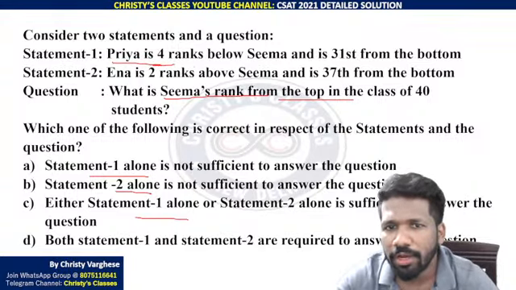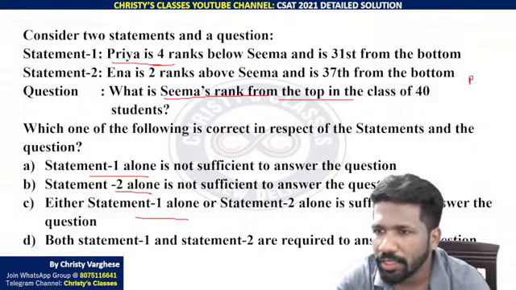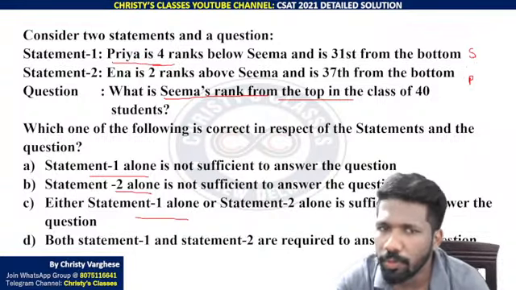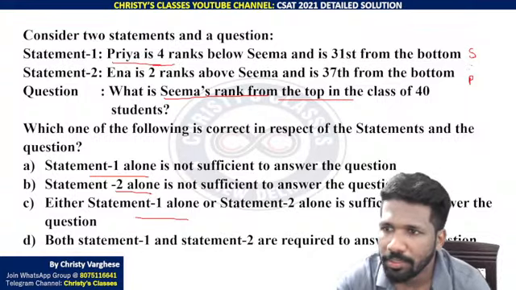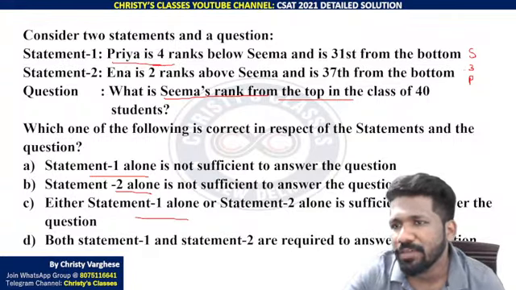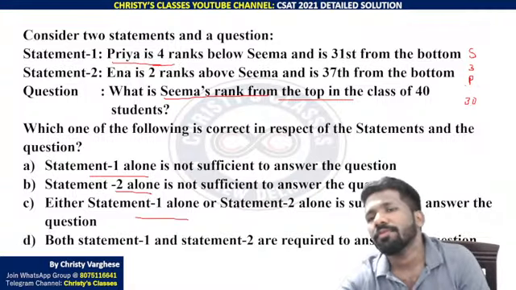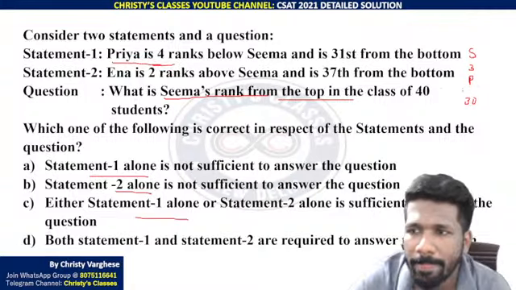Priya is 4 ranks below Seema. So if you represent it, Priya is below Seema, 4 ranks below. That means there are 3 people between Priya and Seema. And Priya is 31st from the bottom. 31st from the bottom means 30 people are after Priya. So that 31st from the bottom will be Priya. And this information is also there in the question itself.